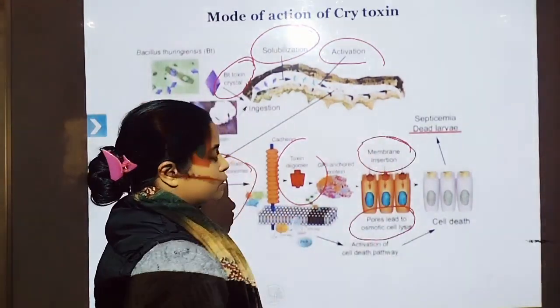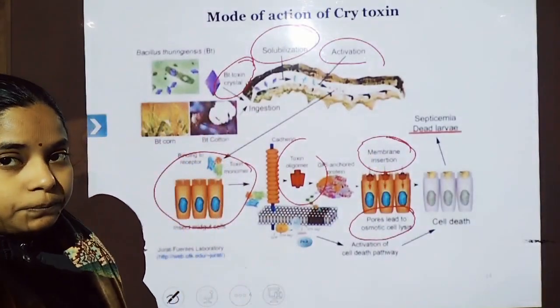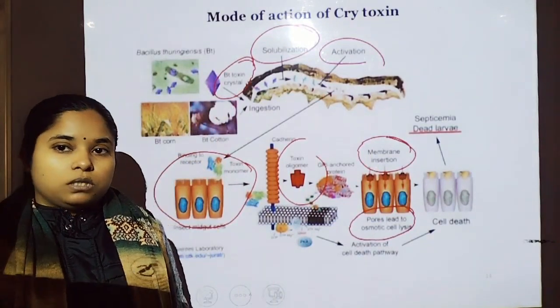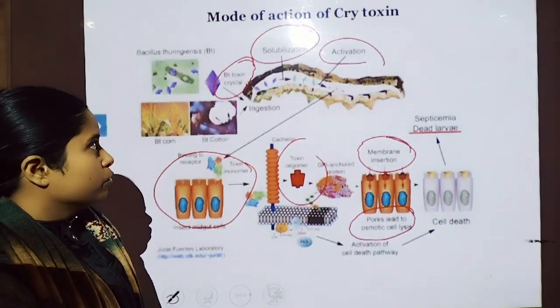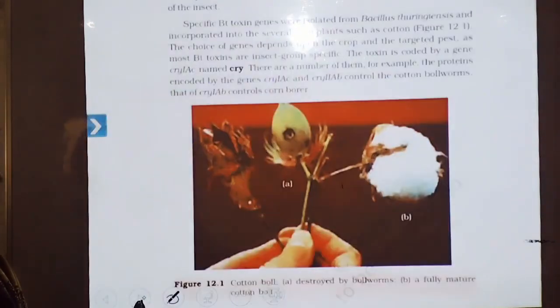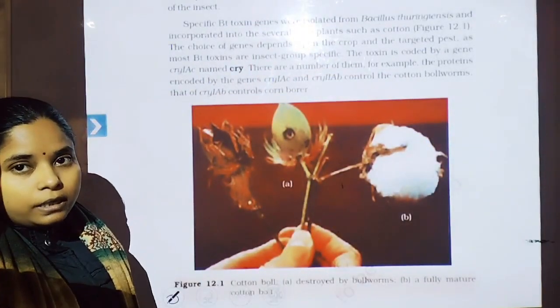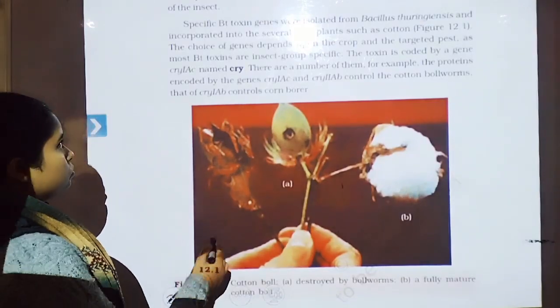This is the overall action of the toxin. So students, here is the overall picture about the Bt cotton. Now let us discuss the cry genes. What are the cry genes, and how do they help?